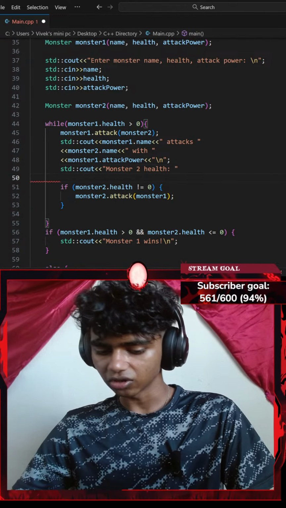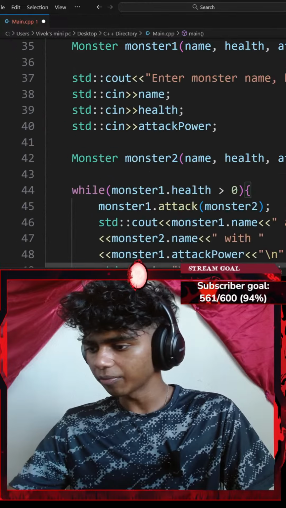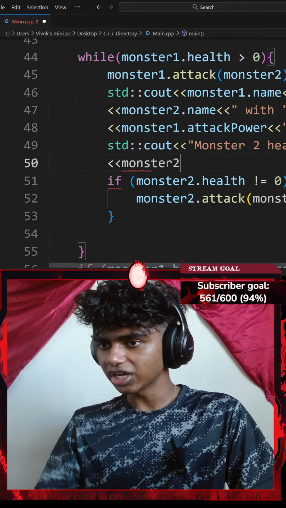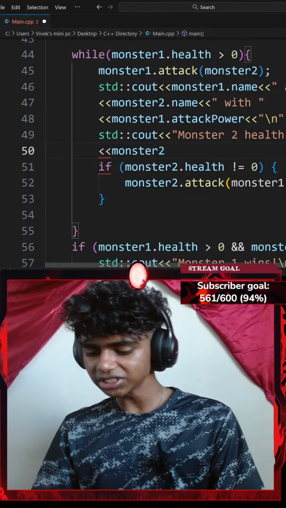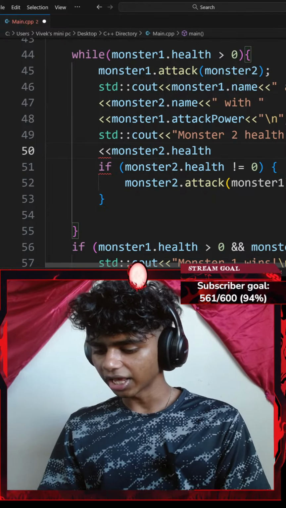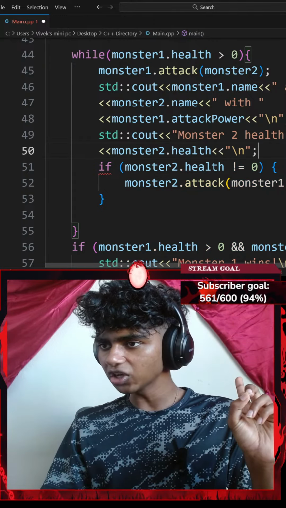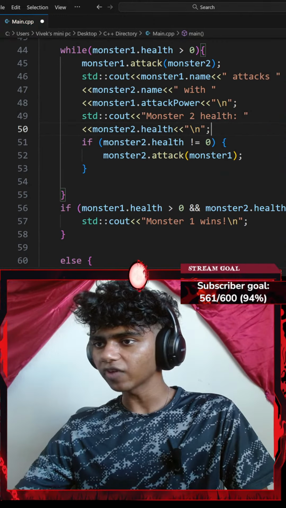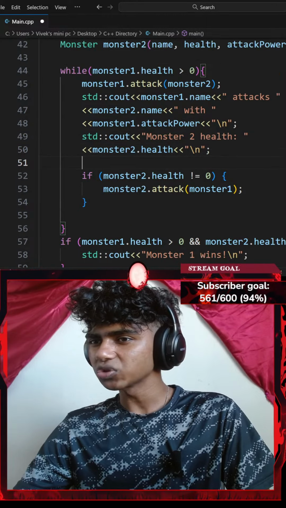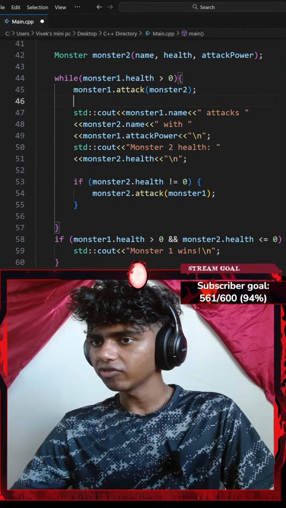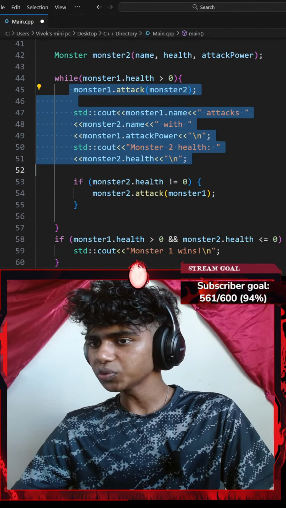Honestly, let's get that in a new line. So I'll go with an insertion operator, maybe zoom in a little. There we go. Guys, I feel the code is kind of messy. I should organize it more by adding more comments. Okay, monster2.health with another insertion operator of a new line ending with a semicolon. Okay, perfect. Maybe I add some space here so it's more readable. There we go. So this is one.